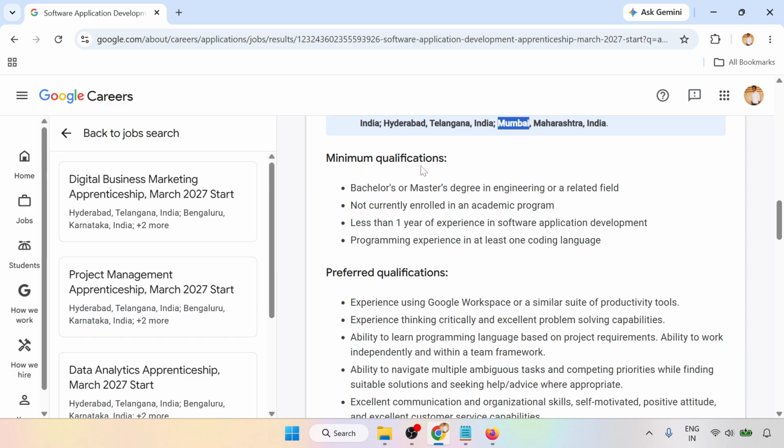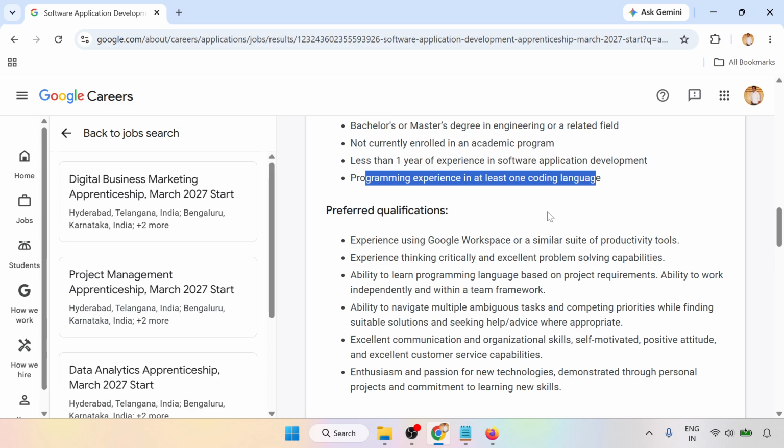This is the minimum qualification: a bachelor's or master's degree in engineering or a related field. Not currently enrolled in an academic program, so your bachelor's or master's should be completed. Less than 1 year of experience in software application development, and programming experience in at least one coding language. You should know one coding language for applying to this job.